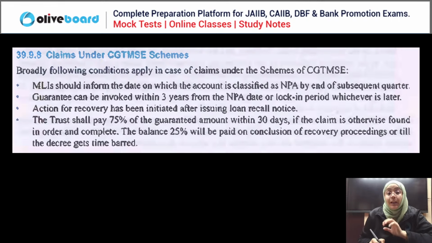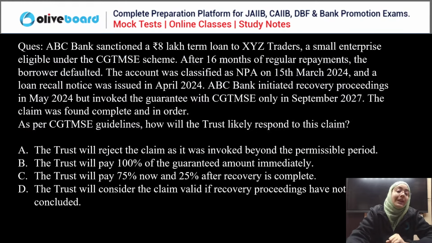So, the lock-in period: the guarantee should be invoked within 3 years from the non-performing asset date. So within 3 years you have to invoke the guarantee. If you invoke the guarantee after 3 years, it means you have crossed the period of limitation, and then you are not allowed to claim anything from the CGTMSE, right?